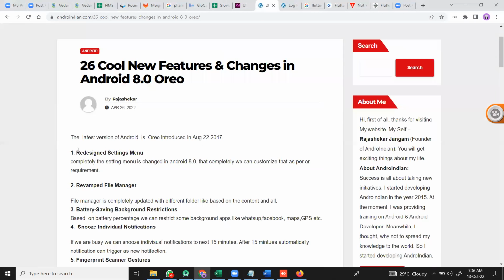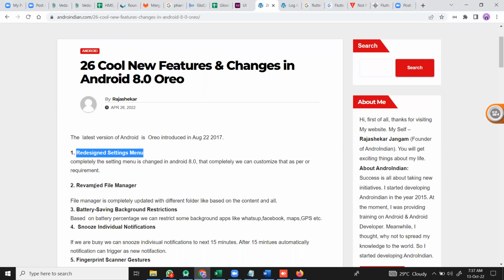So here is the redesigned settings menu. The settings menu we have now is completely redesigned as per customer requirements, like an easy search that has been introduced here. Previously it was not there. Previously they gave only a particular position for each thing, but right now it is changed.